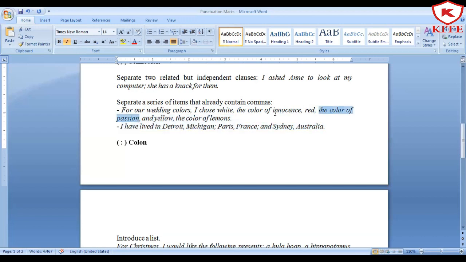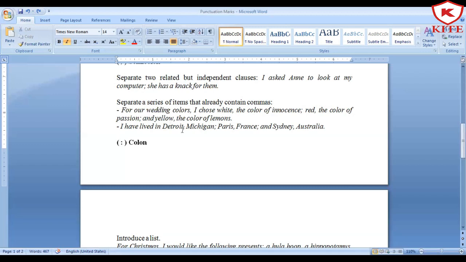So instead of this, put a semicolon and you will find that everything is well. You don't need to mention so many colors. You just focus on the three colors that you want and put a semicolon which separates one idea from the other one. I hope you understood this. Going to the next one.